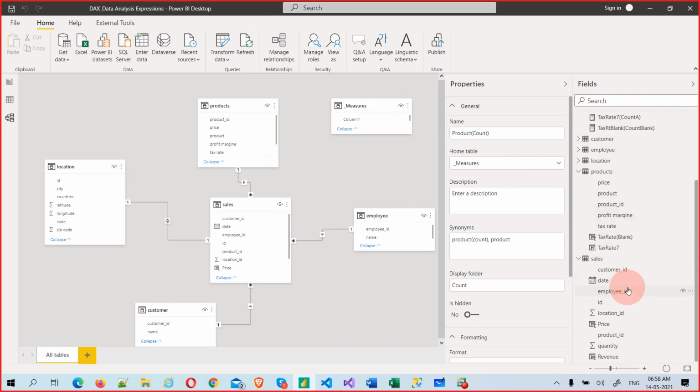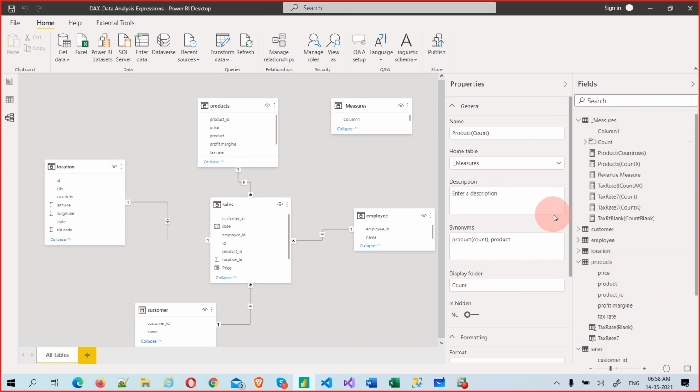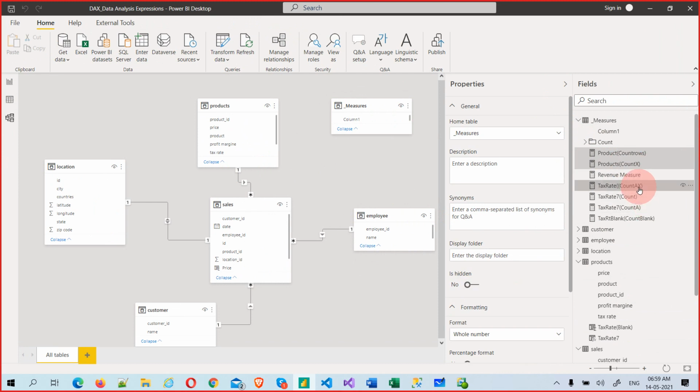If you have a lot of columns you don't want to see, put them into a folder so that you can collapse them, just like collapsing a table. The collapse will work like this. And you can put all the counts there. Discount should go to this folder.